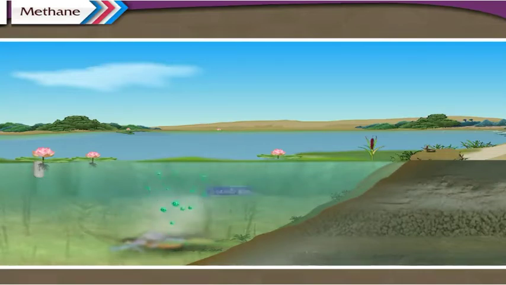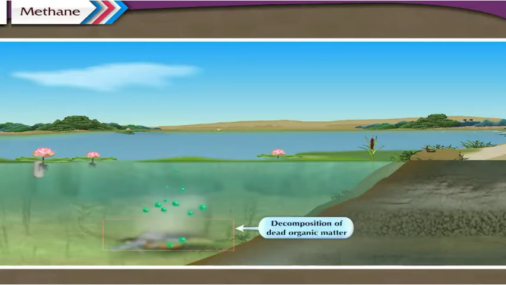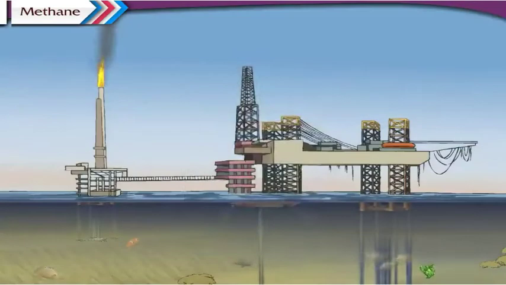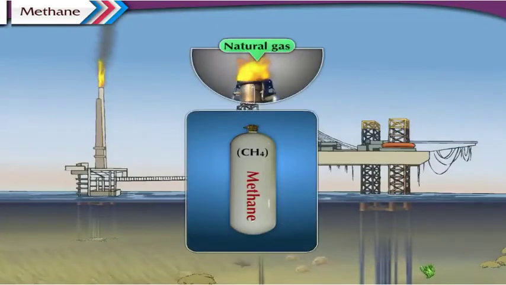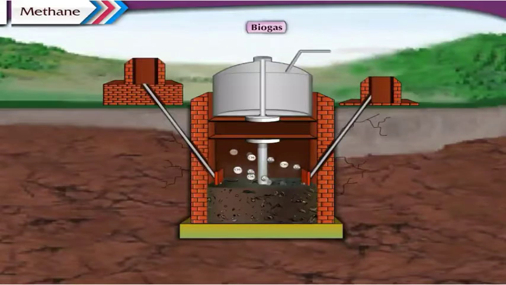Methane is produced anaerobically, that is, in the absence of air, by the decomposition of organic matter. Natural gas primarily contains methane. It is about 87%. Methane is also found in biogas and coal mines.